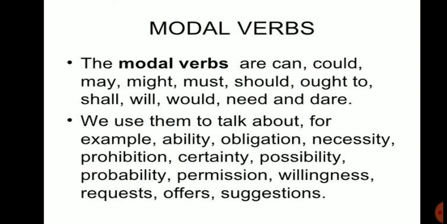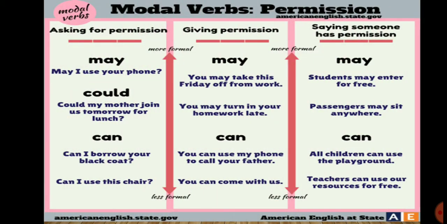Next is modal verbs. The modal verbs are can, could, may, might, must, should, ought to, shall, will, would, need, and dare. And we use them to talk about, for example, ability, obligation, necessity, prohibition, certainty, possibility, probability, permission, willingness, request, offers, suggestions. Let's see.